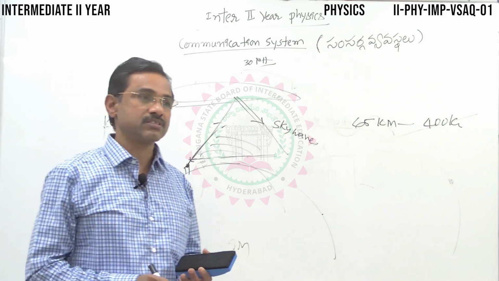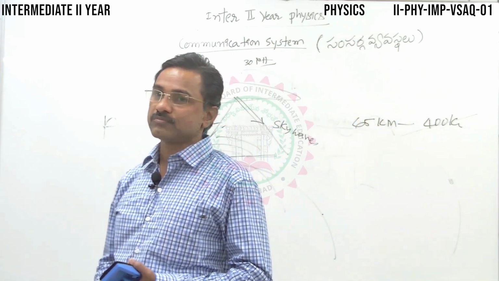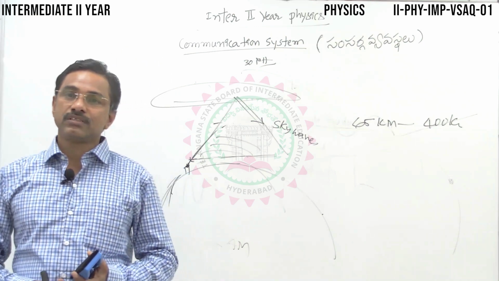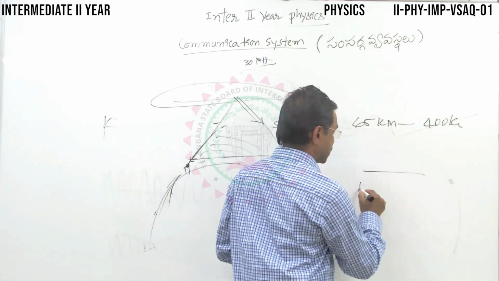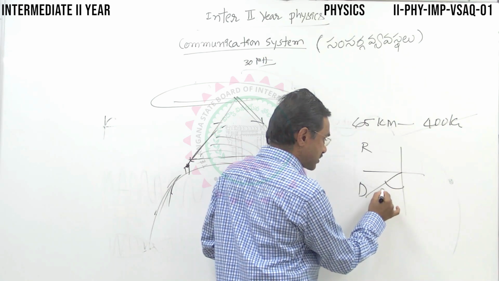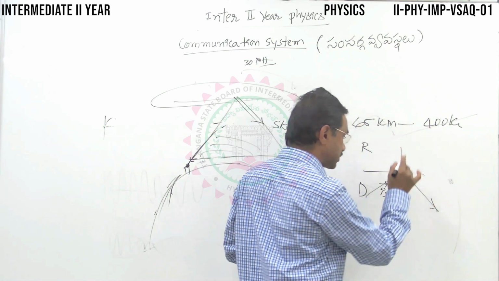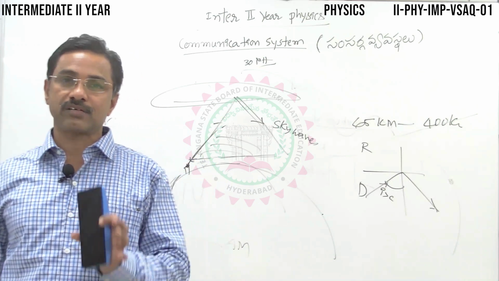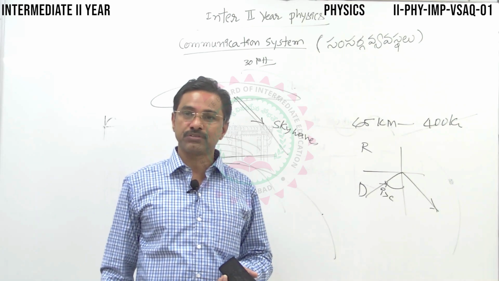This is analogous, similar to the total internal reflection that you might have studied in optics. There, a ray traveling from a denser medium to a rarer medium, such that the angle of incidence is more than the critical angle, reflects back into the same denser medium. That is the condition for total internal reflection. You might have studied its applications in optics, like the formation of a mirage.